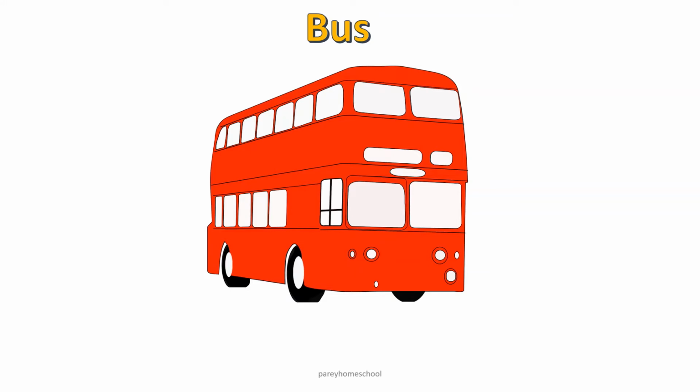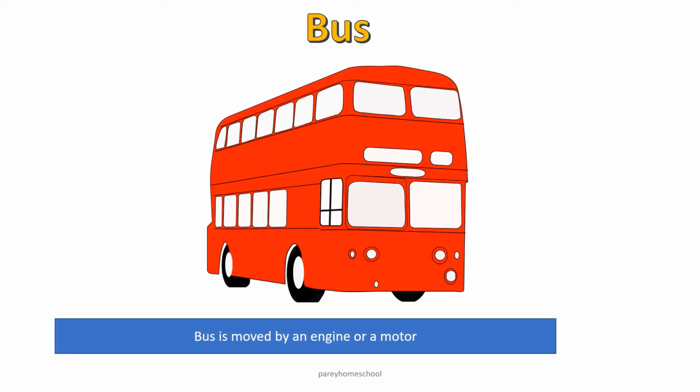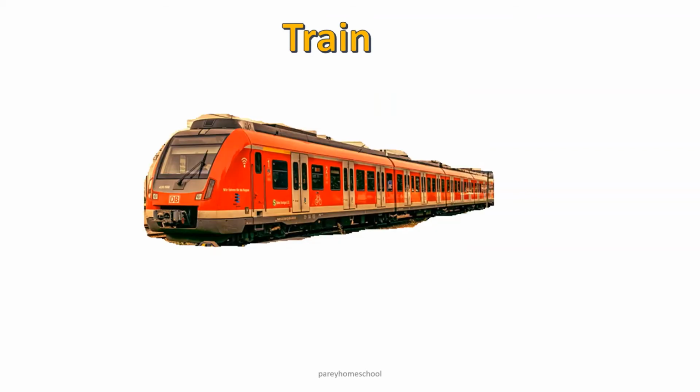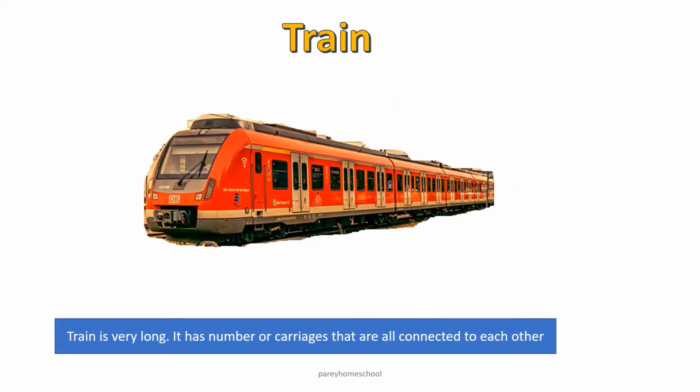This is bus. Bus is moved by an engine or a motor. It carries many people from one place to another place. This is train. Train is very long. It has number of carriages that are all connected to each other. Train can move faster than any other land vehicle. Generally, train is good for long journey. Train can carry hundreds of passengers at a time.